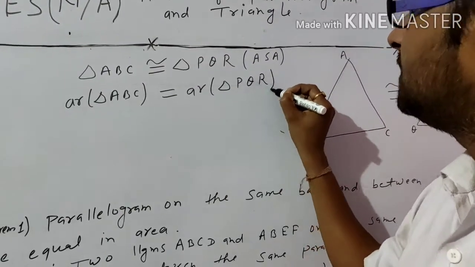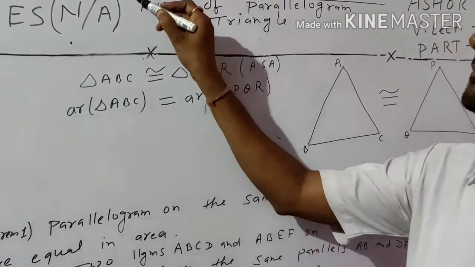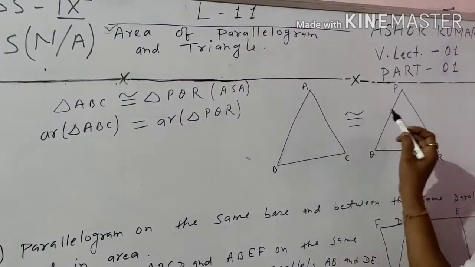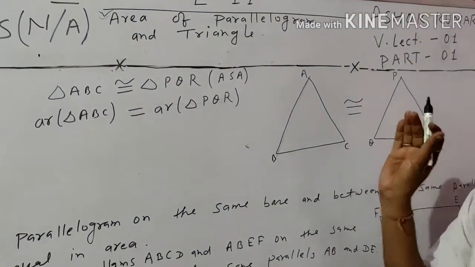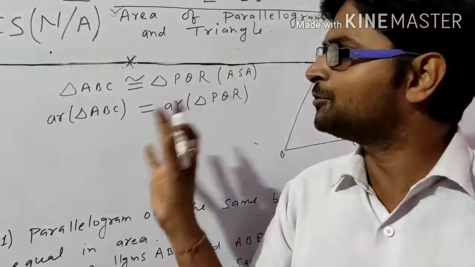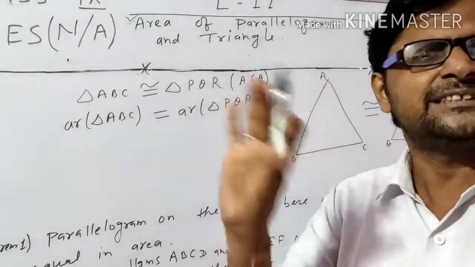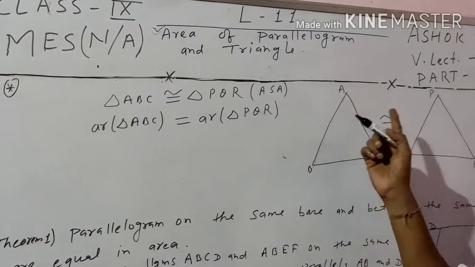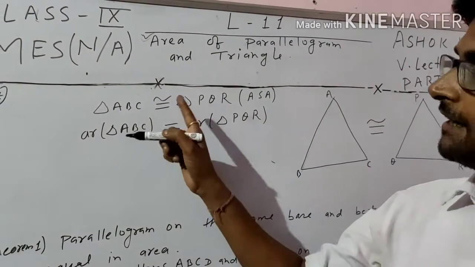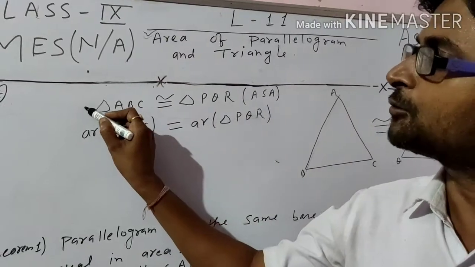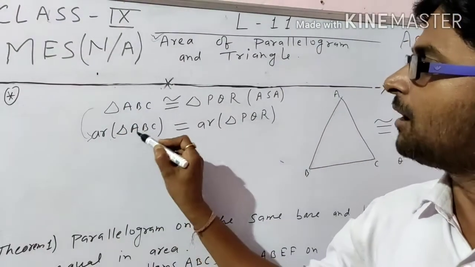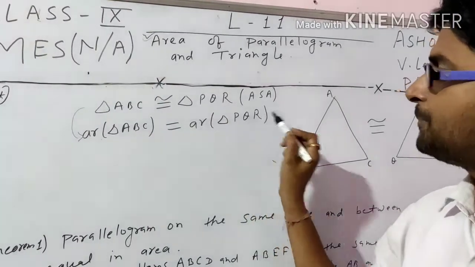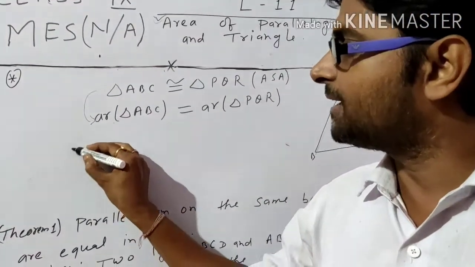That means if you want to learn this topic, you have to know very well how to prove congruence of two triangles, any type of triangle. If two triangles are congruent, then automatically the area of triangle ABC is equal to the area of triangle PQR.